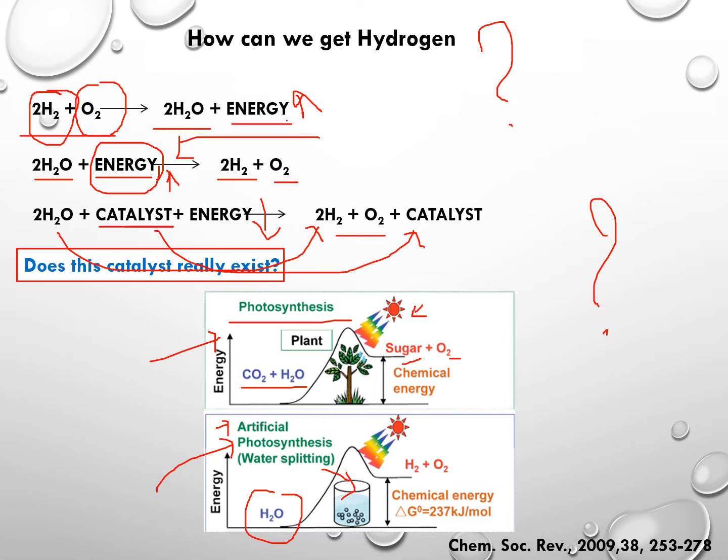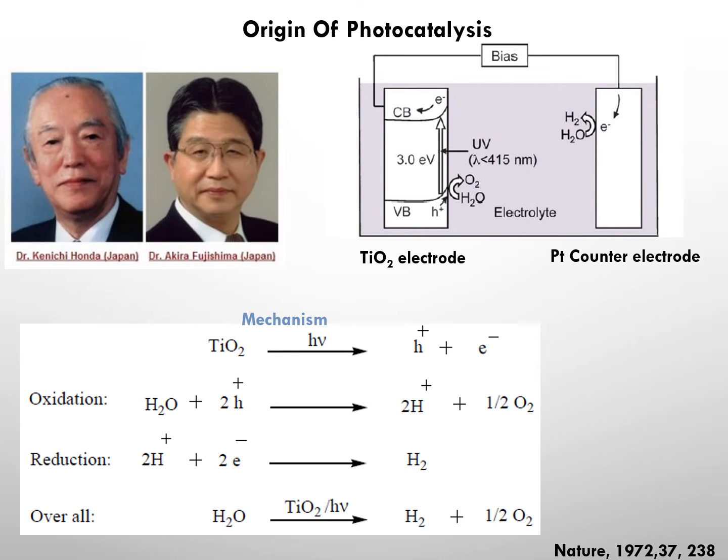Okay, so where exactly does the origin of photocatalysis come from? If we see Kenichi Honda and Akira Fujishima in the year 1972, what they did is that they took an electrochemical setup. In that setup, they put a TiO2 electrode and platinum as a counter electrode, and they coated platinum over the electrode,